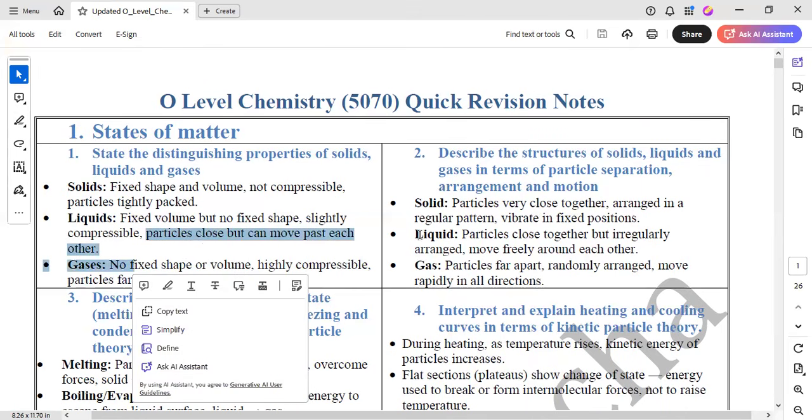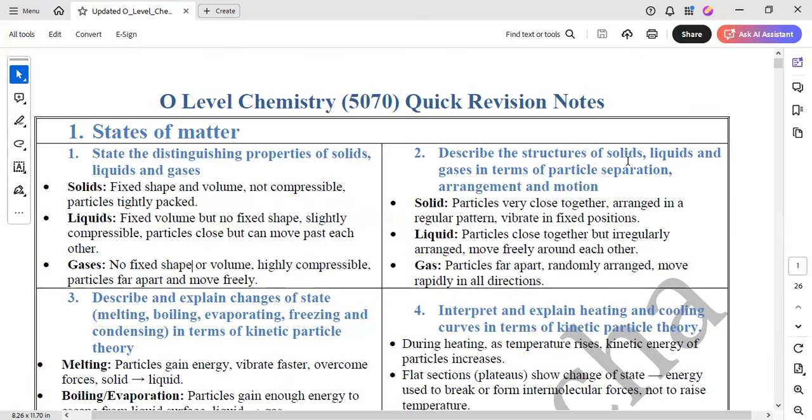So again, when you are asked to describe the structure in terms of particle separation, you have to write a couple of sentences on that. Gas particles are far apart, randomly arranged, and move rapidly in all directions.